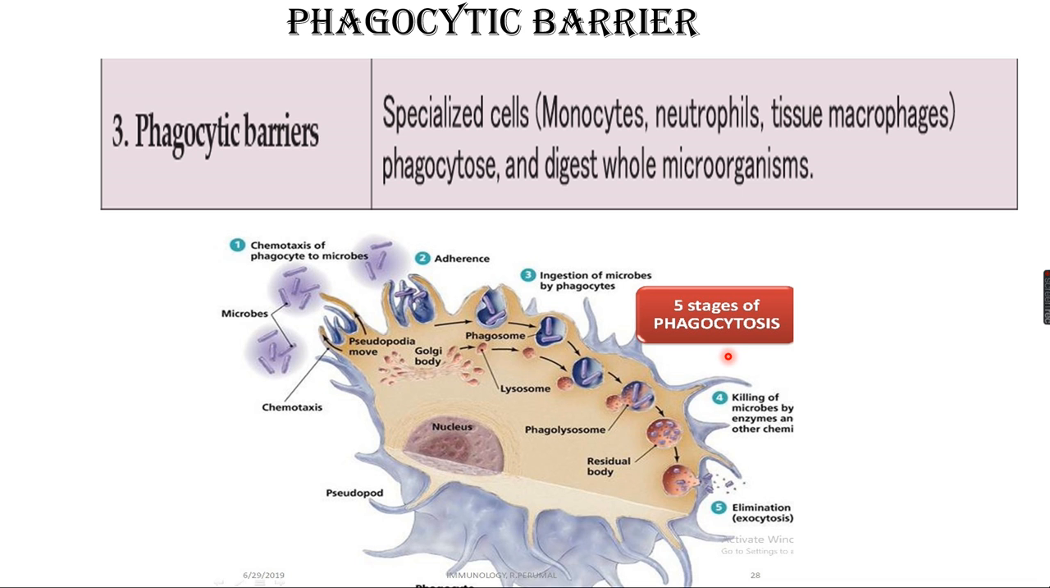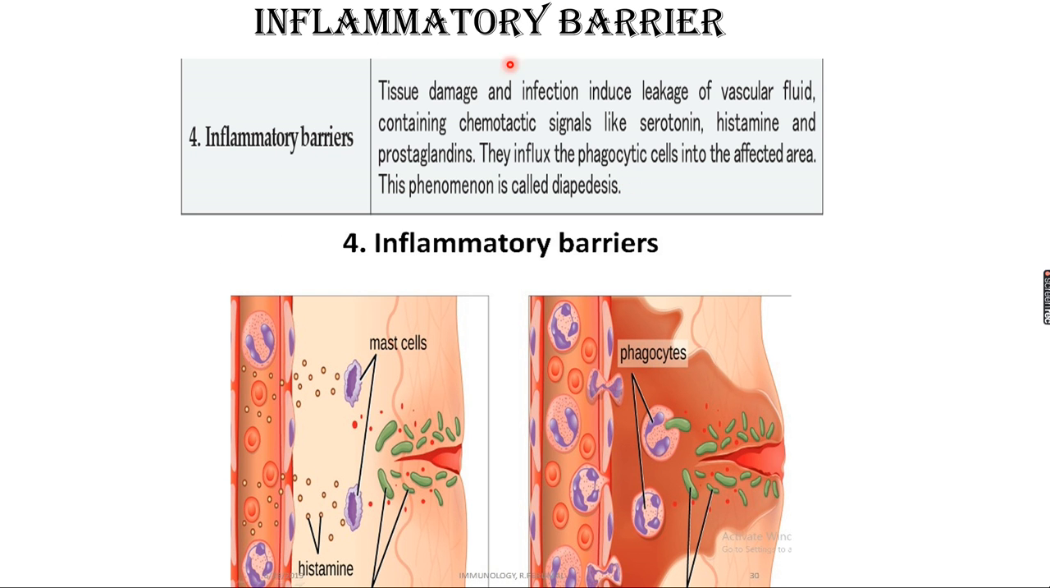There are various stages of phagocytosis. Phagocytosis is cell eating. So specialized cells in your body, monocytes, neutrophils, tissue macrophages, can engulf, phagocytose and digest the whole microorganism. Now the fourth one is the inflammatory barrier. What is inflammation? If there is any infection or bite on your skin, you can see the affected region shows swelling, redness, pain.